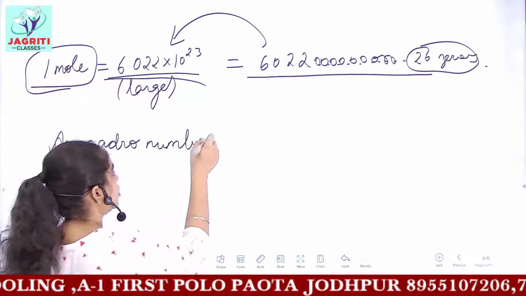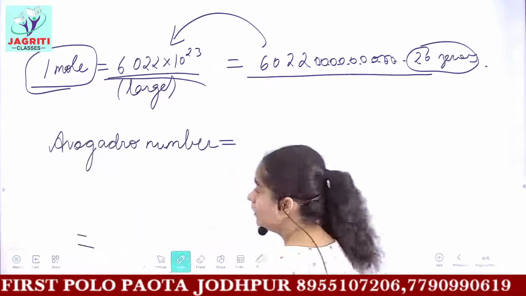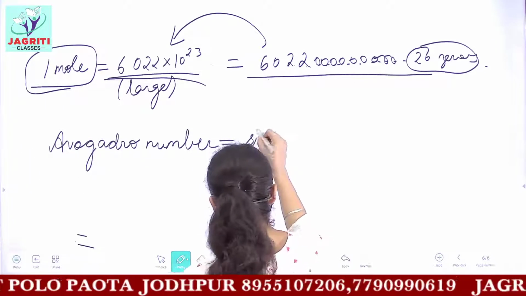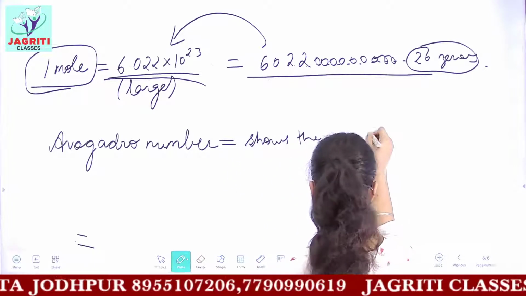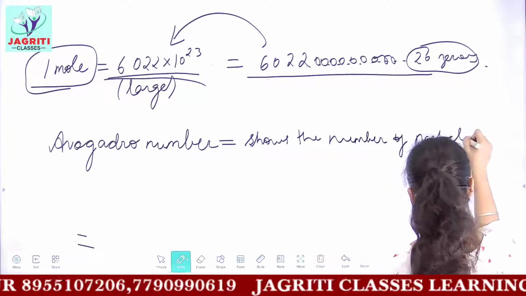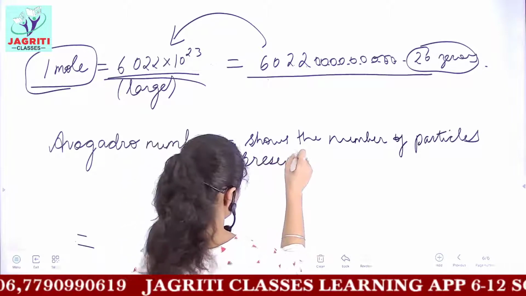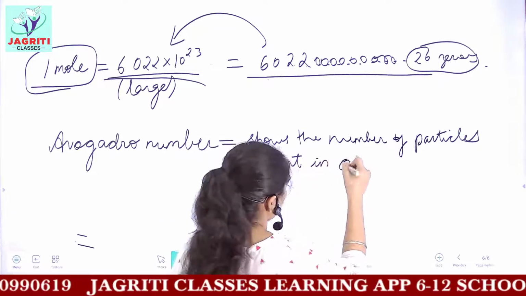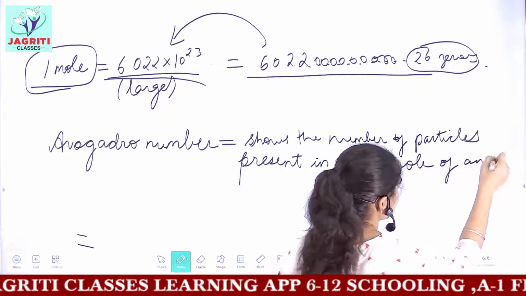Avogadro number is what? The number of particles present in 1 mole. Avogadro number shows the number of particles present in 1 mole of any substance, okay.